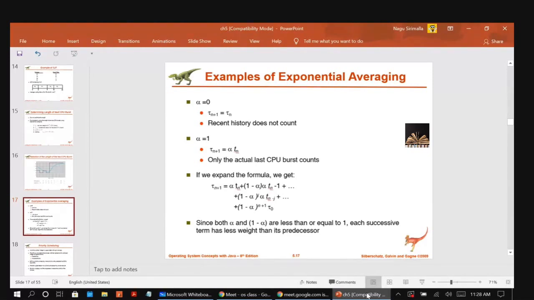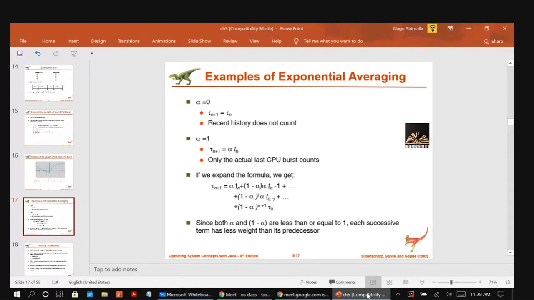Only the previous job is considered, no past history. If alpha equals 1, Tn plus 1 equals alpha Tn, so only the actual last CPU burst counts.